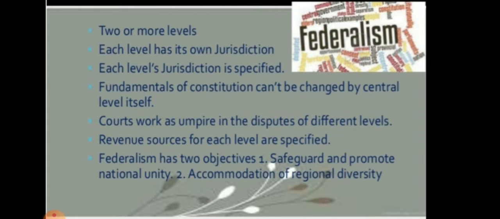And the last: federalism has a dual objective, to safeguard and promote the unity of the country while at the same time accommodating regional diversity. So an ideal federal system has both aspects: mutual trust and an agreement to live together.